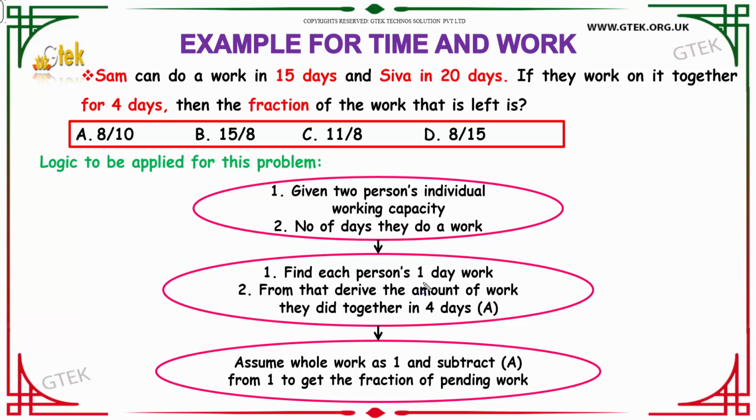Assuming the whole work as 1 and subtracting your A, that is the amount of work they did together in 4 days, you get the fraction of pending work. Let us see how to apply this logic to solve your question.